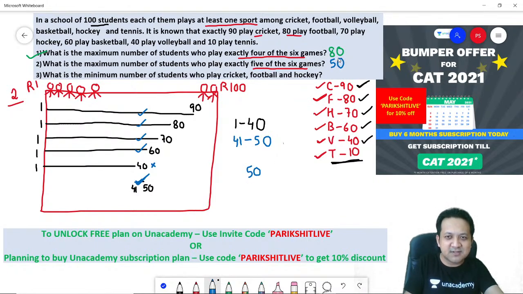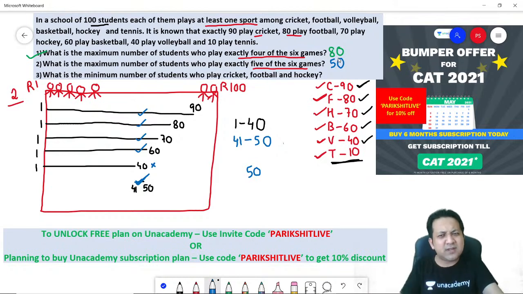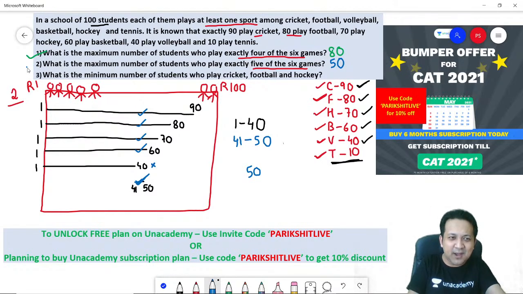Do you follow this? Just draw lines and you can get your answer. So whenever you get to solve questions, they give you a question, maximize, minimize, just draw the lines and solve it. It's that easy. Question number 2, answer is 50. Let's look at question number 3 now.